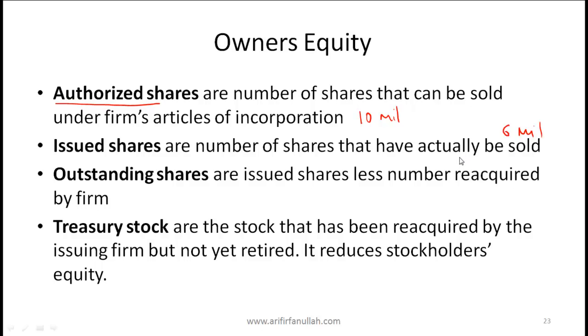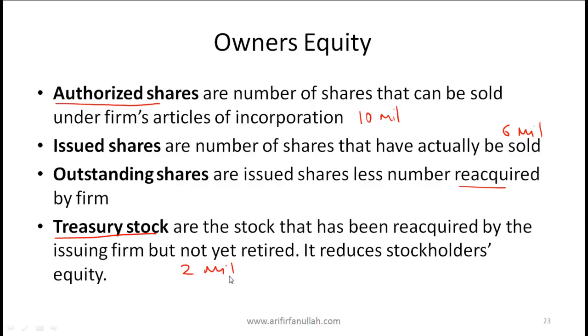Outstanding shares are issued less number reacquired by the firm. So reacquired means when the company does something called a treasury stock operation, the company is buying back or reacquiring some shares. So let's say that the company has done a treasury stock operation for 2 million shares.